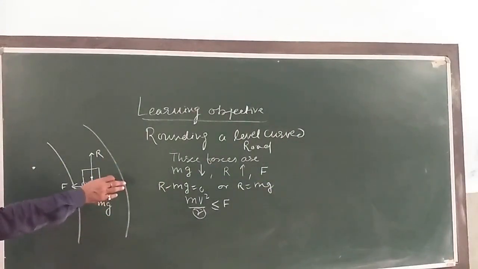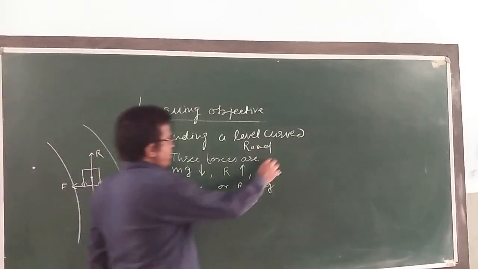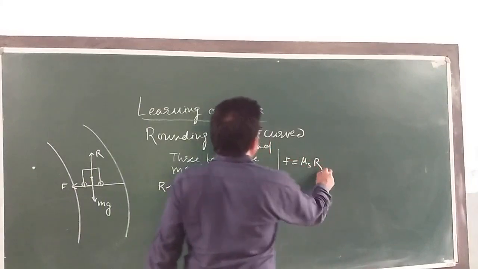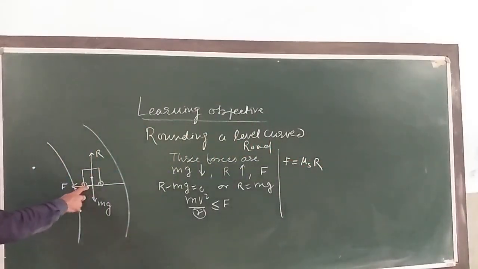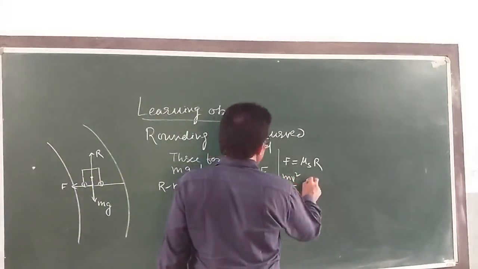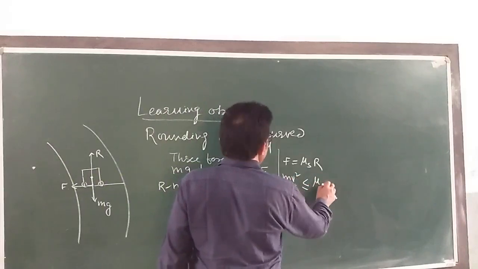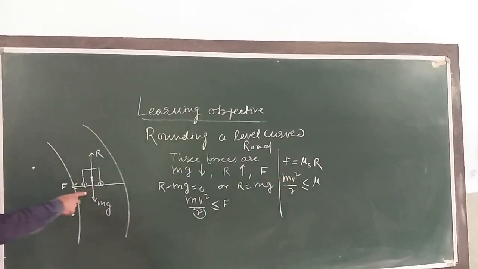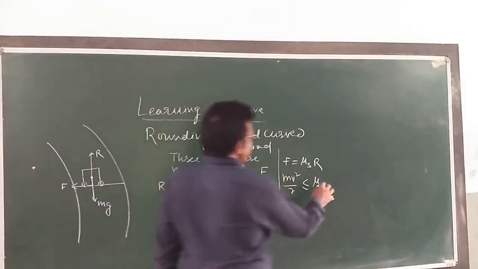If I say F here, I can write static friction is mu s into R. Here the coefficient of static friction is mu s between the tires and the road. So the centripetal force is mv square by r less than or equal to mu s R, and